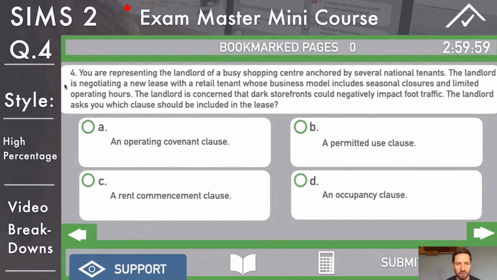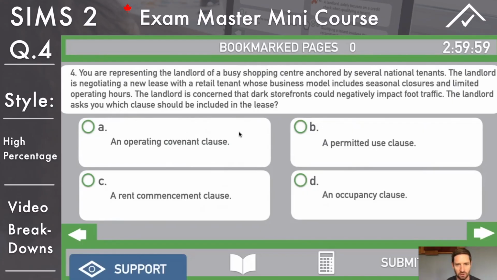Last question, 4, top left, deep breath. You are representing the landlord of a busy shopping center anchored by several national tenants. The landlord is negotiating a new lease with a retail tenant whose business model includes seasonal closures and limited operating hours. The landlord is concerned that dark storefronts could negatively impact foot traffic. The landlord asks you which clause should be included.